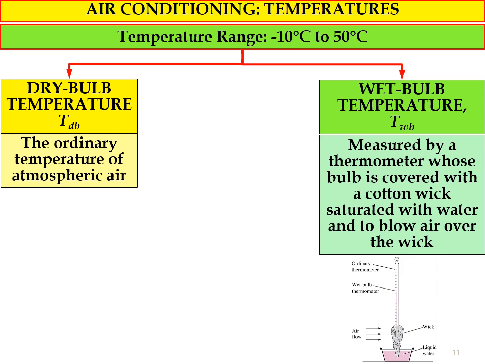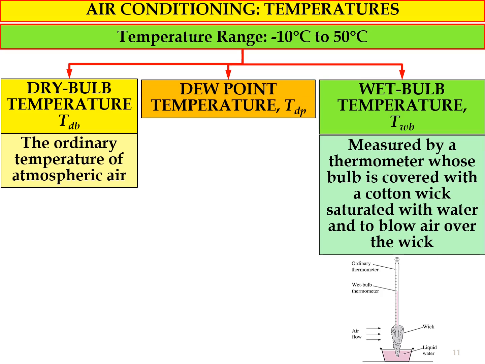So actually this temperature shows the saturated temperature at atmospheric pressure. The wet bulb temperature represents the temperature during saturated condition at atmospheric pressure.